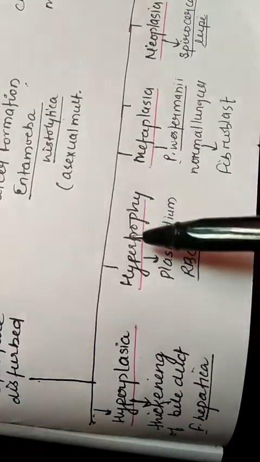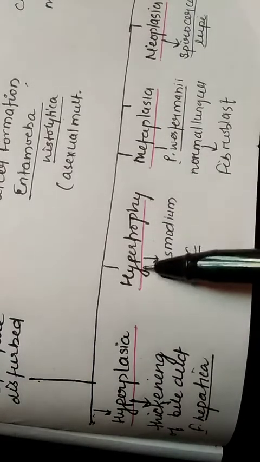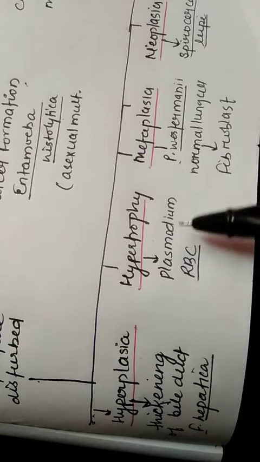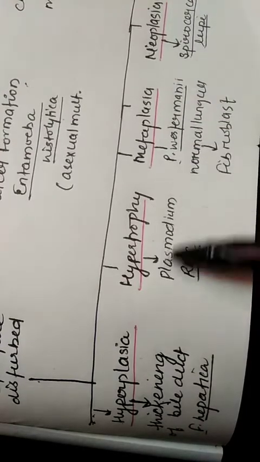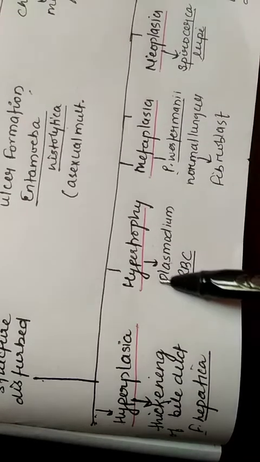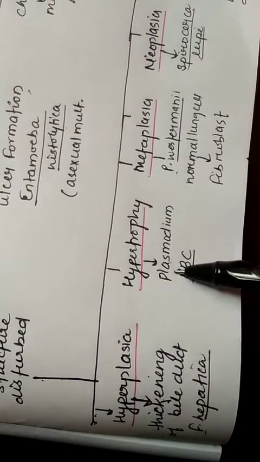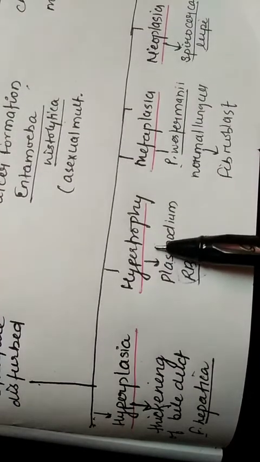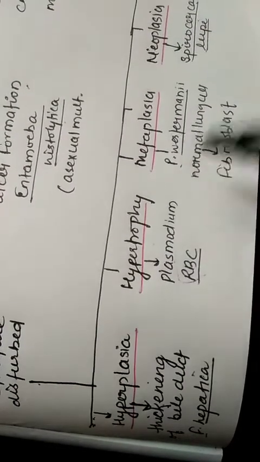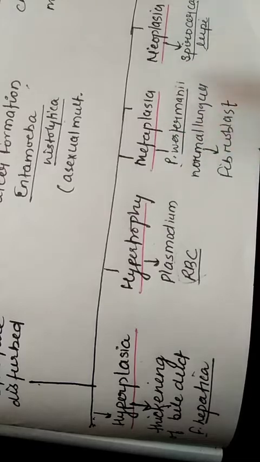What is the other disturbance in this normal structure? That is hypertrophy. Hypertrophy is the increase in size of the cell. When the Plasmodium infects the RBC, it develops in the RBC, and the size of the RBC is increased. The next is metaplasia.